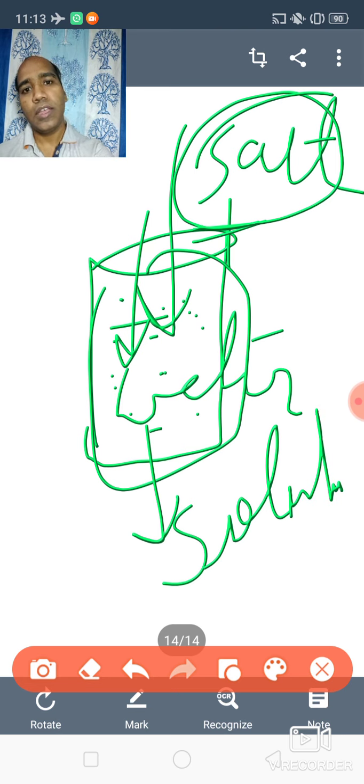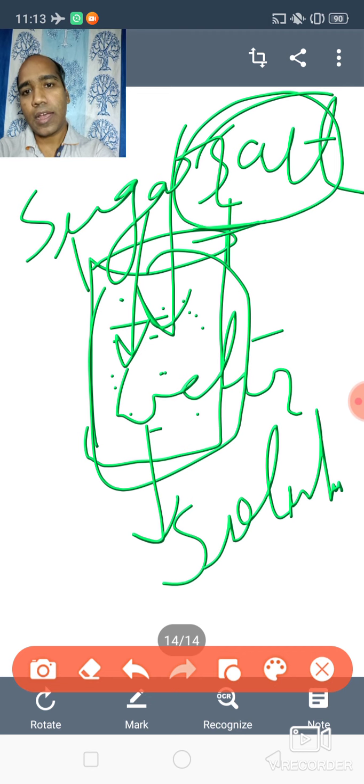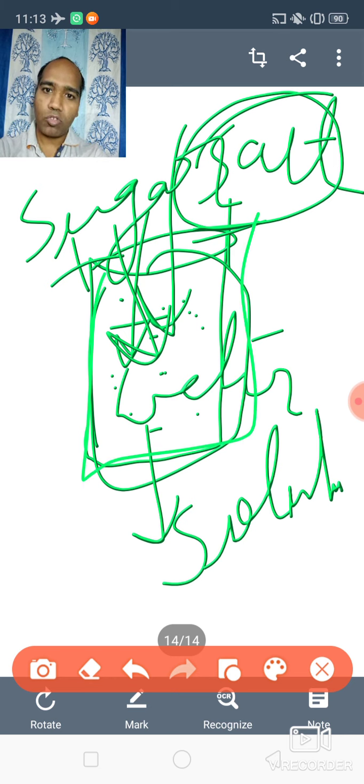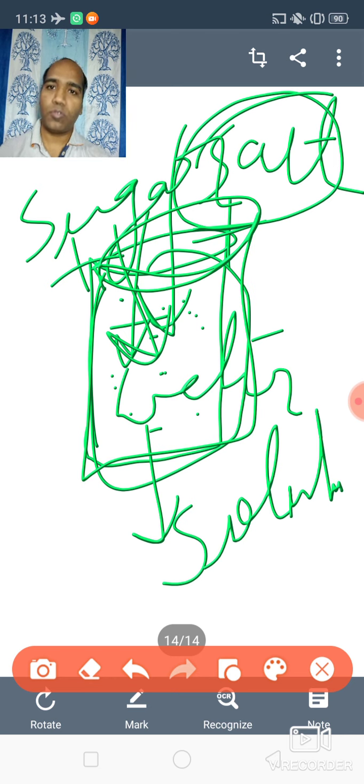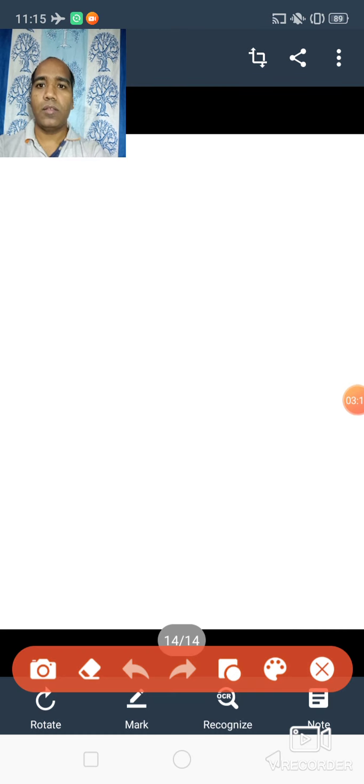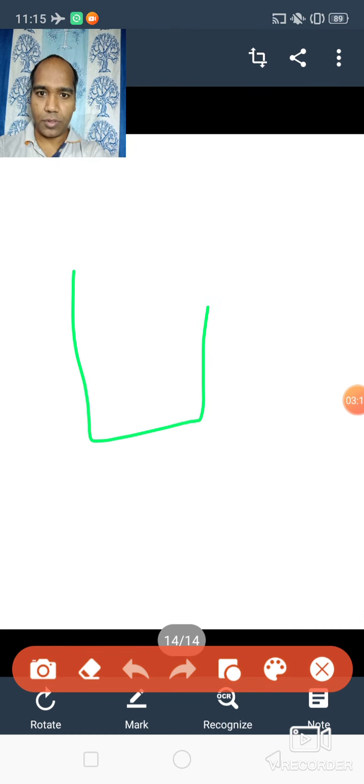Suppose instead of salt I take sugar and add it here. Again it will become a solution of water and sugar. So, solution, you understood? You must have studied it in class 6 also. So now I have taken one solution.